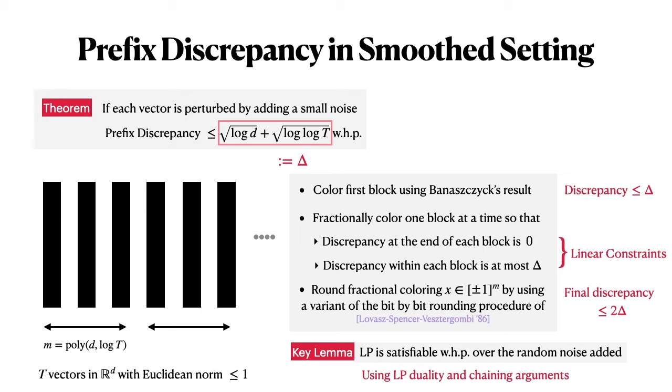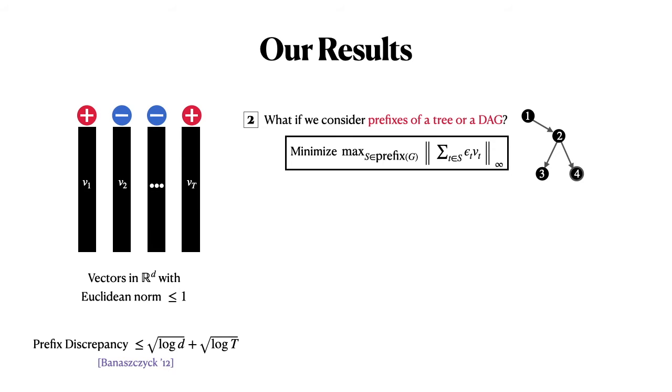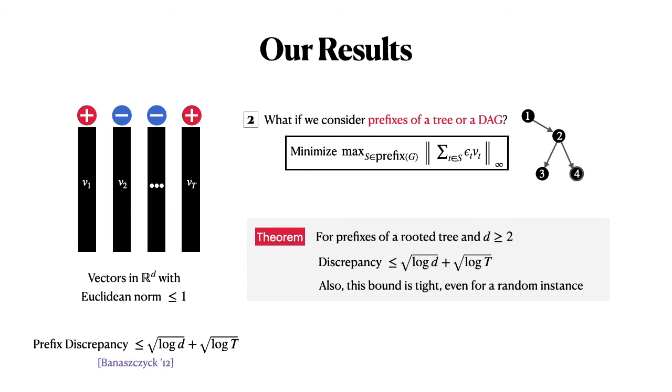So this is the result about the first problem, about understanding whether Banaszczyk's bound is optimal or not. So what if we consider prefixes of a tree or a DAG? For instance, if we are given a rooted tree and we are given at least 2-dimensional vectors, because 1-dimensional is trivial, then we show that Banaszczyk's bound still holds in this setting. We are able to show that the discrepancy for any such prefix is bounded by root log t plus root log d, same as Banaszczyk.